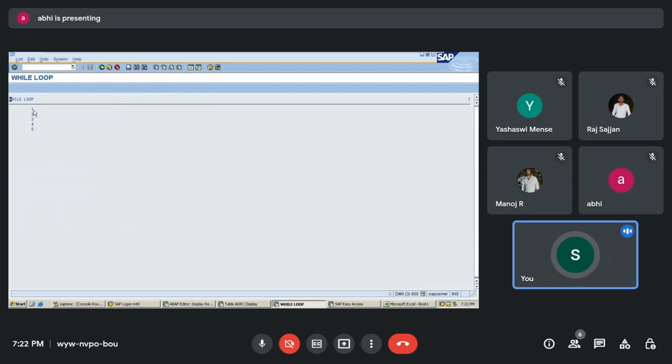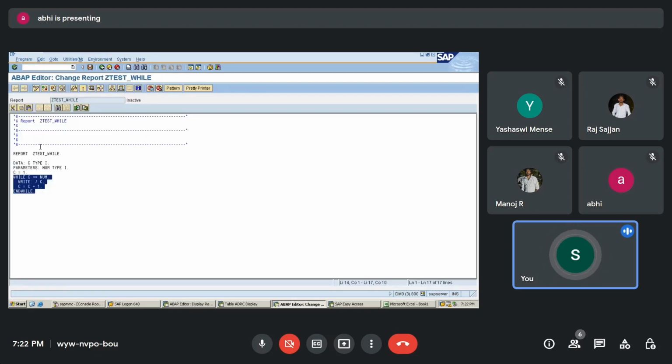I'll enter the value 5 and execute. You can see 1, 2, 3, 4, 5. Automatically, when C becomes 6, this condition will fail. What will happen when C becomes 6? You can see here it is not equal, so it is going to come out of this loop.